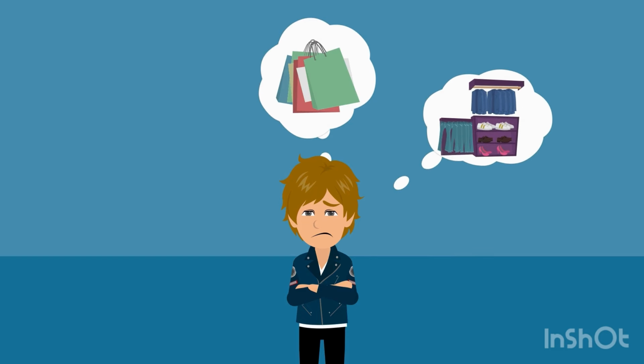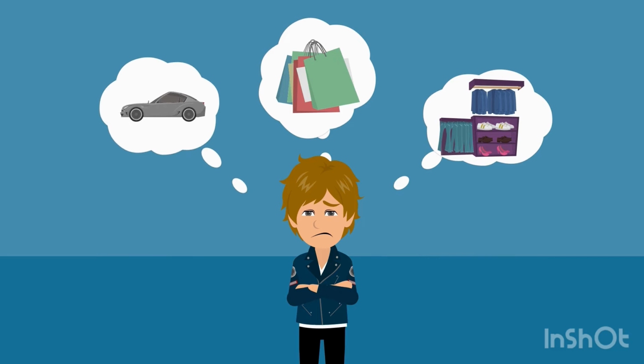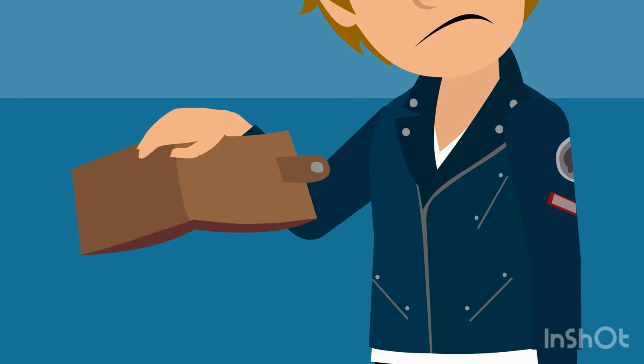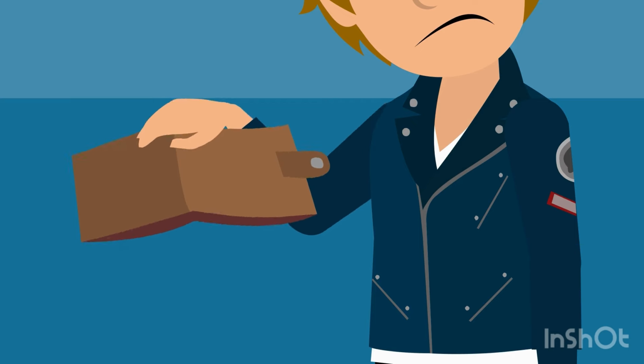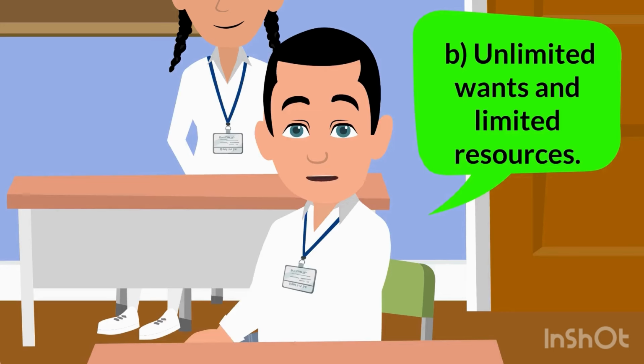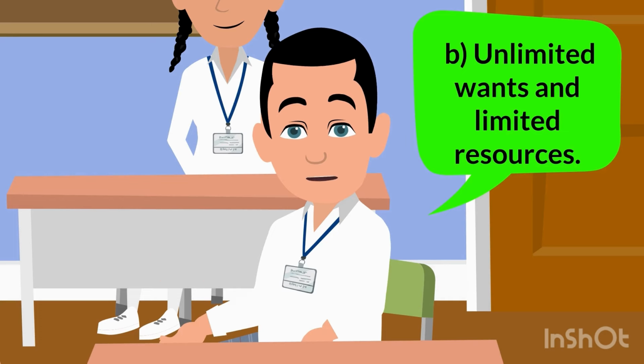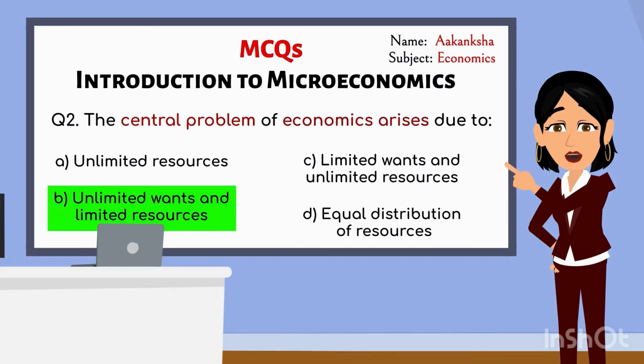Ma'am, it's a problem because people always have more wants than the resources available. Since resources are limited, we can't have everything we want and we need to make choices about how to use them. Good, Ansh. Let's move to the next question.